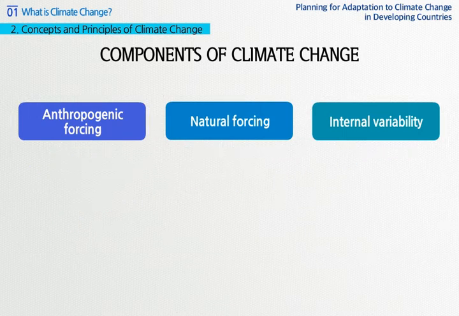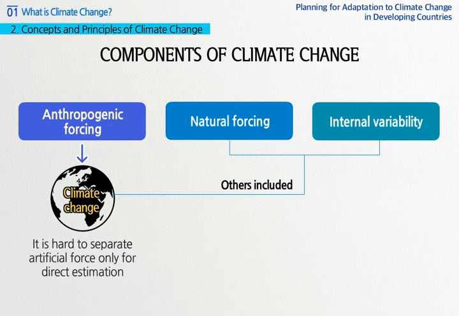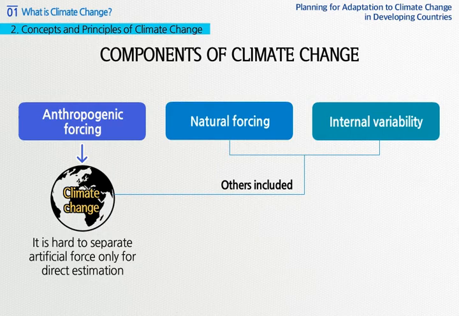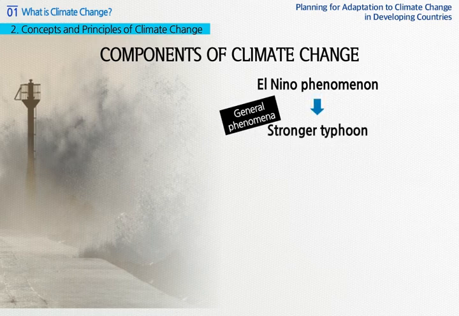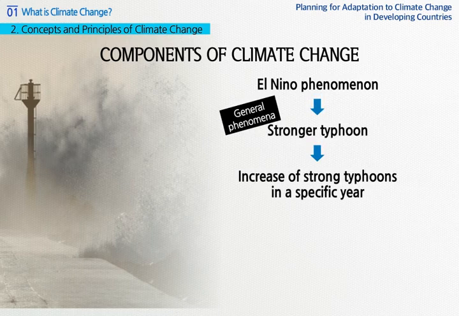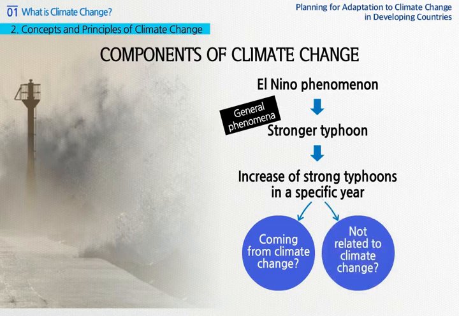Artificial force definitely affects climate change. However, the climate change that we currently experience comes along with natural force and internal variability, and therefore it is hard to directly estimate the effect of artificial force only. Shall we take an example? During the year when El Niño took place, generally stronger typhoons would occur, which should greatly increase strong typhoons in that specific year. Still, it is hard to see immediately if it has come from climate change or not.